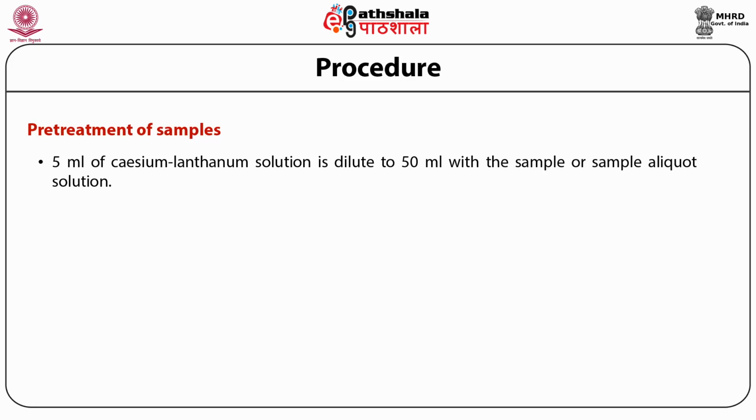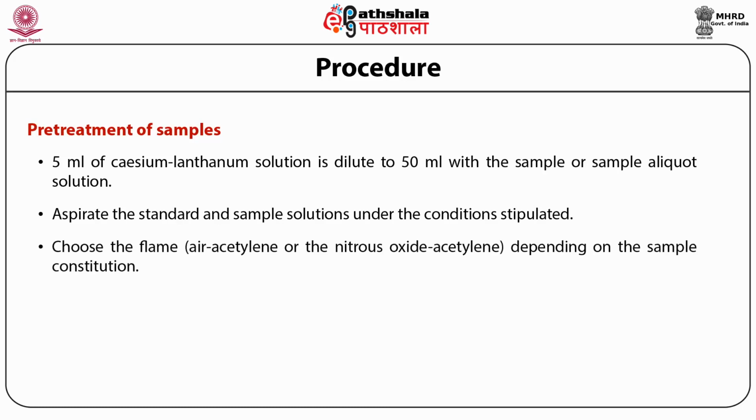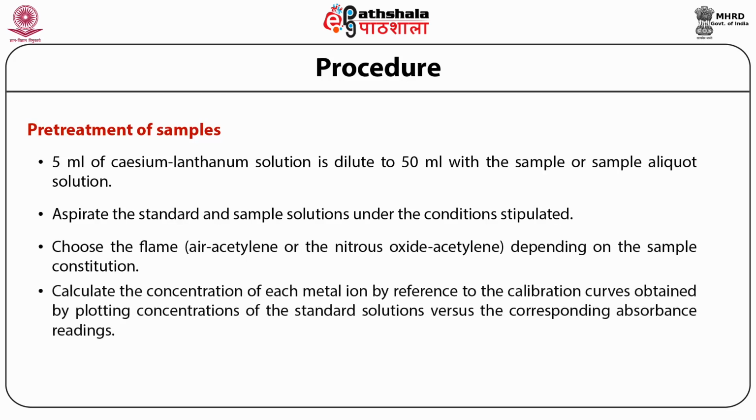Then the solution of standard and sample is aspirated into the instrument as per the conditions stipulated by the manufacturer. The flame selected is air acetylene or nitrous oxide acetylene, that depends upon the sample constitution. The concentration of each metal ion in the standard solution and sample is calculated and a calibration curve is obtained by plotting concentration of standard solution versus the corresponding absorption reading.